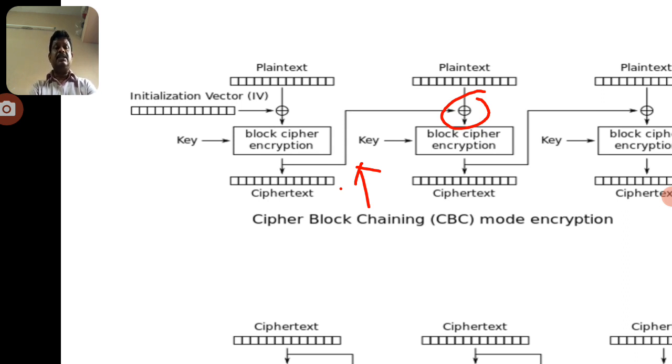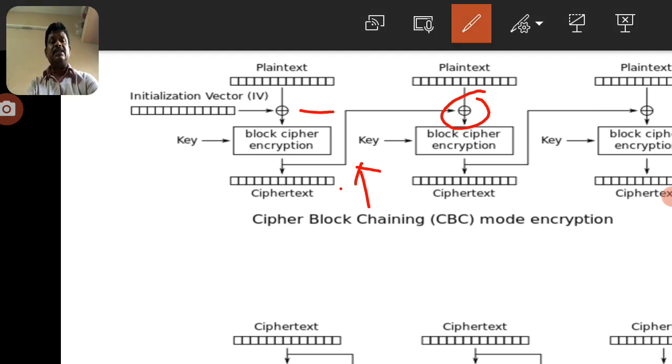Now this initial vector is exclusive-ORed with the plain text message. You can observe here the initial vector is exclusive-ORed with the plain text message, and only then it is formed as the input data. In this diagram you can observe very clearly this exclusive operation on the IV data, that is the initial vector data, and the plain text data. These two data are exclusive-ORed. We know the exclusive operation, for example A exclusive B means A dash B plus B dash A, that is A complement into B plus B complement into A.